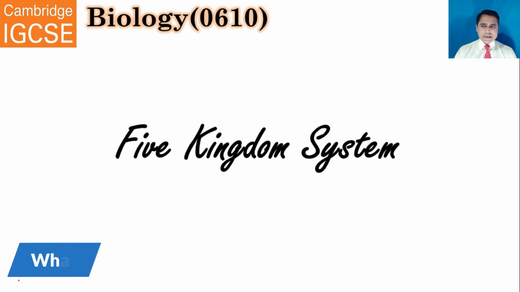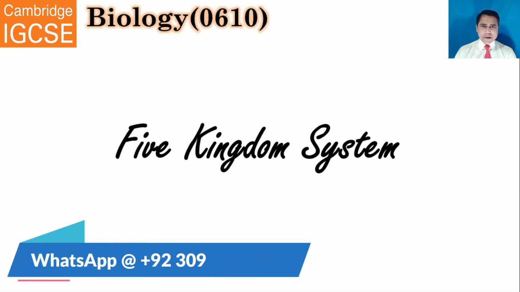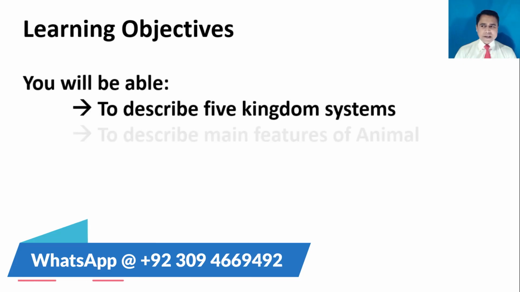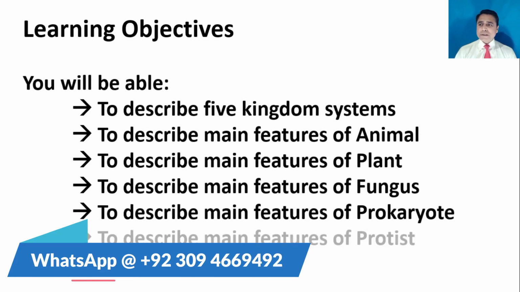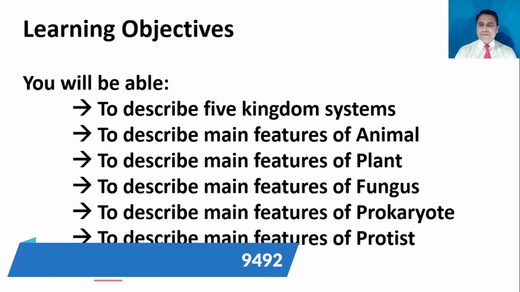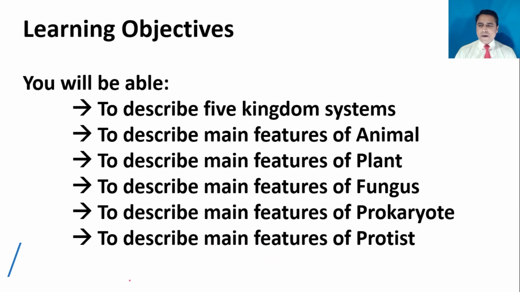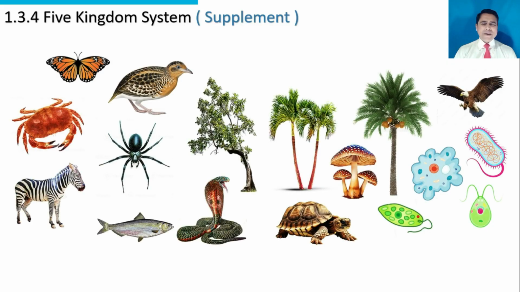Now we will discuss five kingdom system. Learning objectives: you will be able to describe five kingdom systems, to describe main features of animal, to describe main features of plant, to describe main features of fungus, to describe main features of prokaryotes, to describe main features of protist. These are organisms.